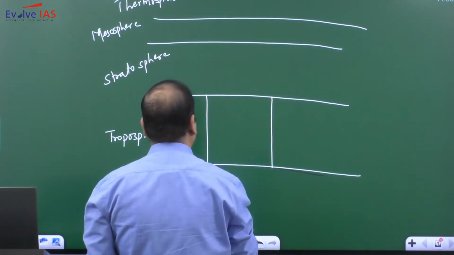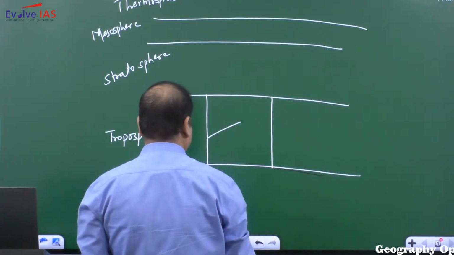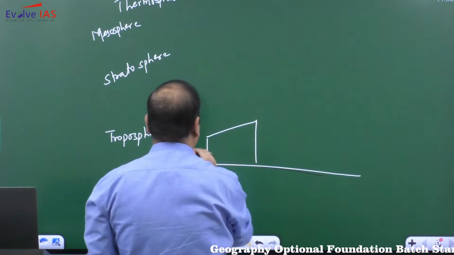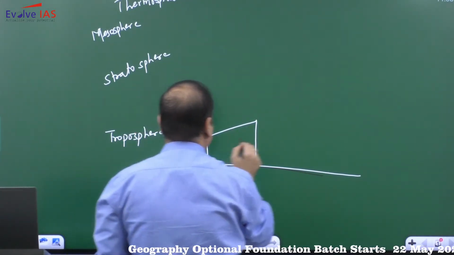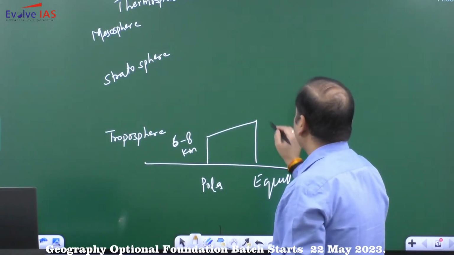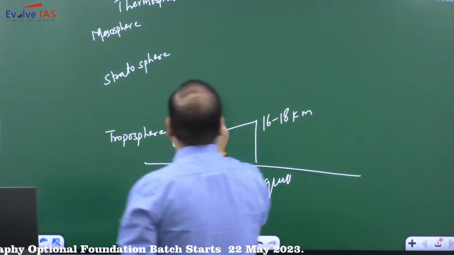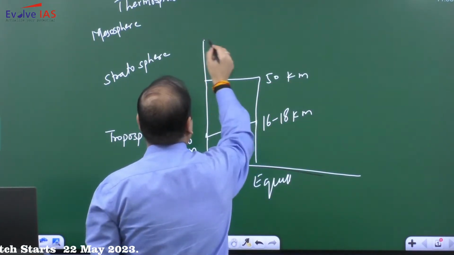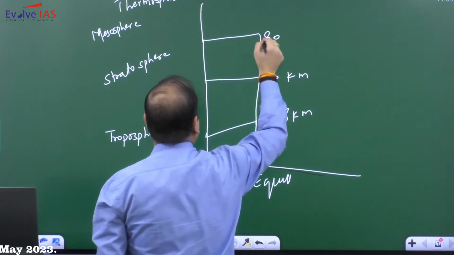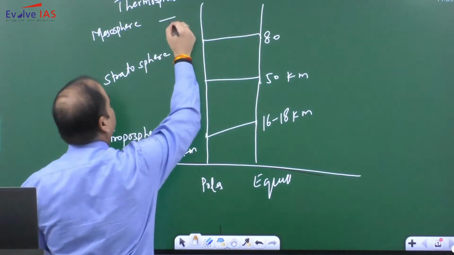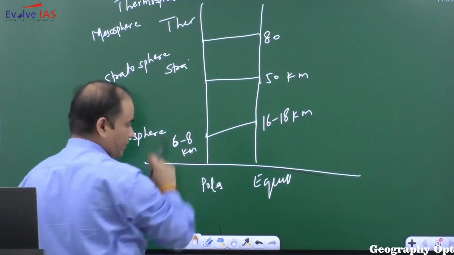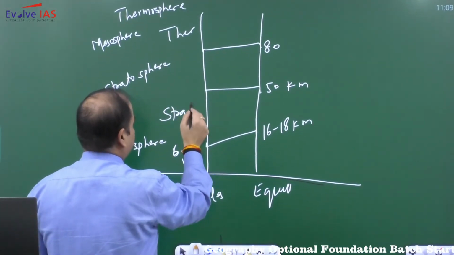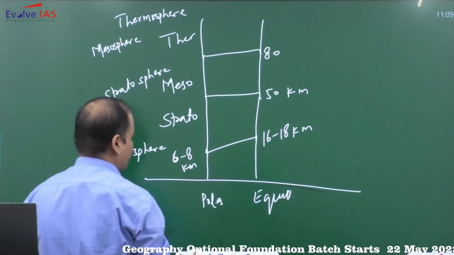Over the poles it extends around 6 to 8 kilometers, whereas over the equator it is around 16 to 18 kilometers. Beyond the troposphere, up to 50 kilometers we have the stratosphere, 50 to 80 kilometers the mesosphere, and beyond 80 kilometers the thermosphere.